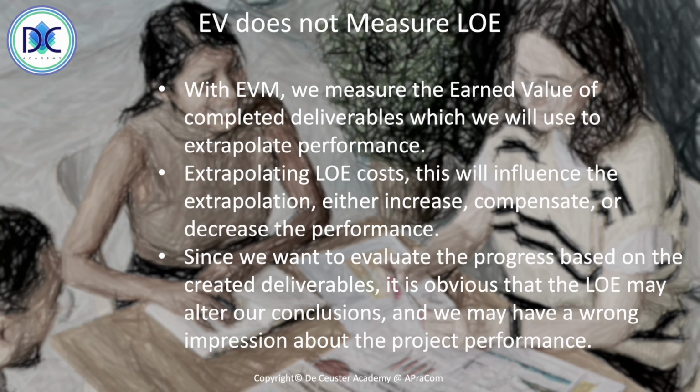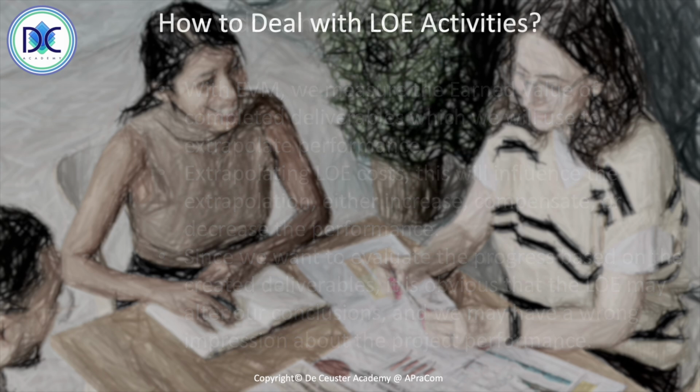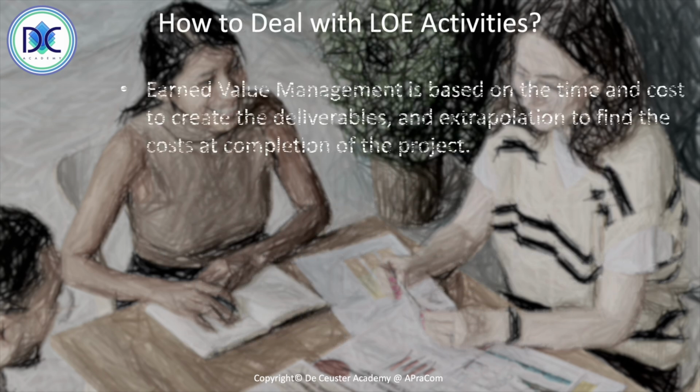If it's too high and it should be lower, we may decide to kill the project when it's not really necessary. When it's too low, we may continue with the project where we would normally be in a situation where the cost increased so much that the project is not profitable anymore. So what should we do with the level of effort activities?